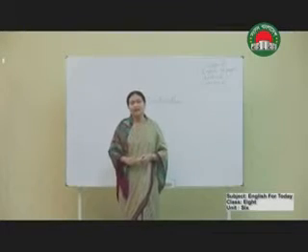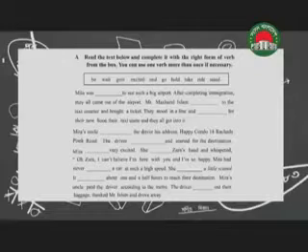Students, at first look at section A. There is a fill in the gaps for you, and in the box there are some verbs. Have you looked? Yes. This is the right form of verb.